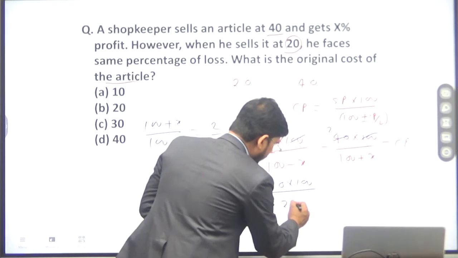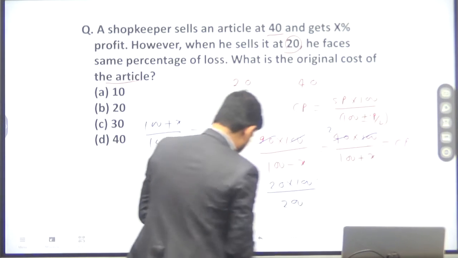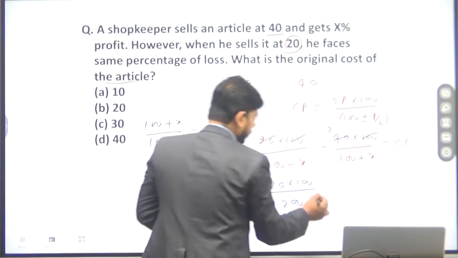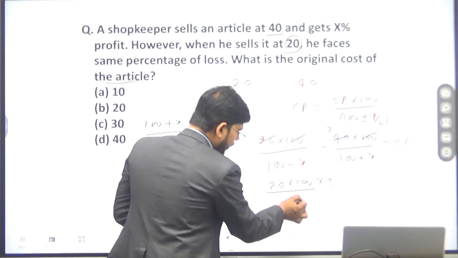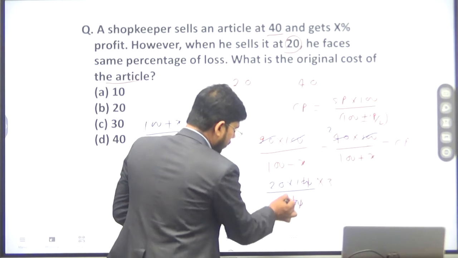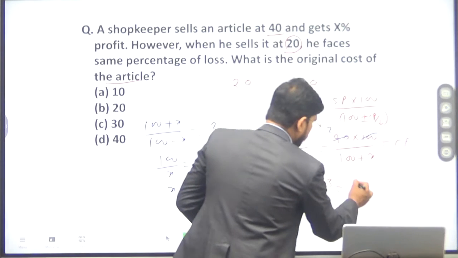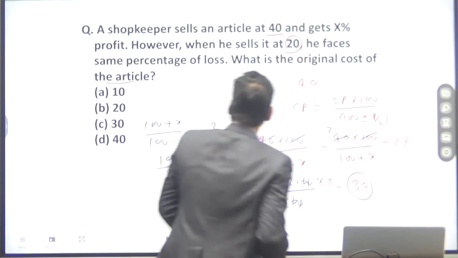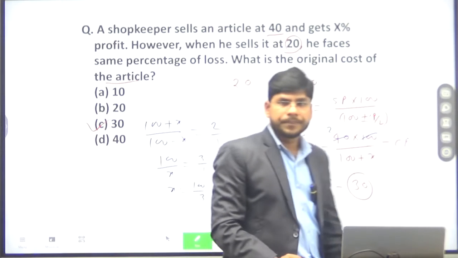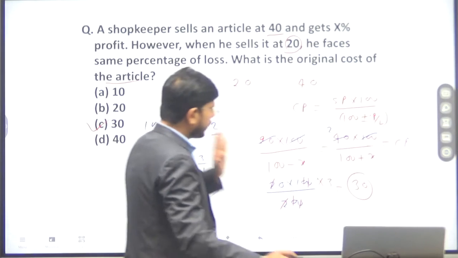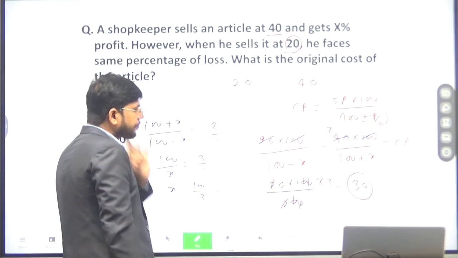So here 200 by 3 means you can write the 3 in the numerator, and you will get 30 rupees. So the cost price of this article is 30. I hope this has been clear to you.